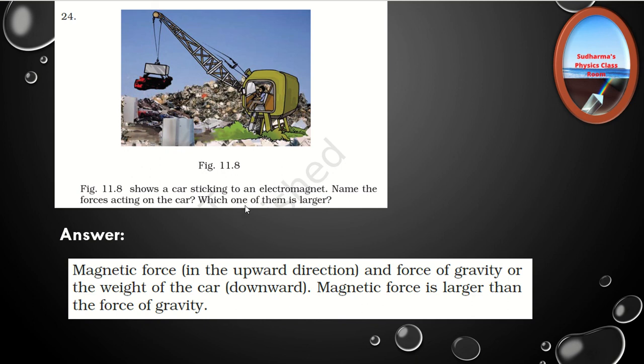And the next question is, which one of them is larger? Definitely, as long as the object stays above the surface of the earth with the help of that magnet, the magnetic force is dominating there. So we can clearly say that magnetic force is larger than the force of gravity in this case.